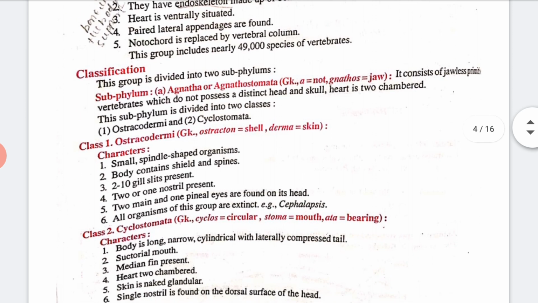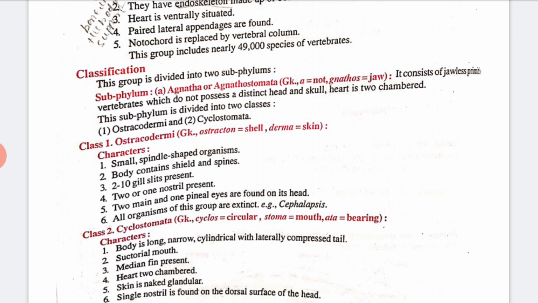See the classification. Agnatha means jaw is absent, and in Gnathostomata, jaw is present.